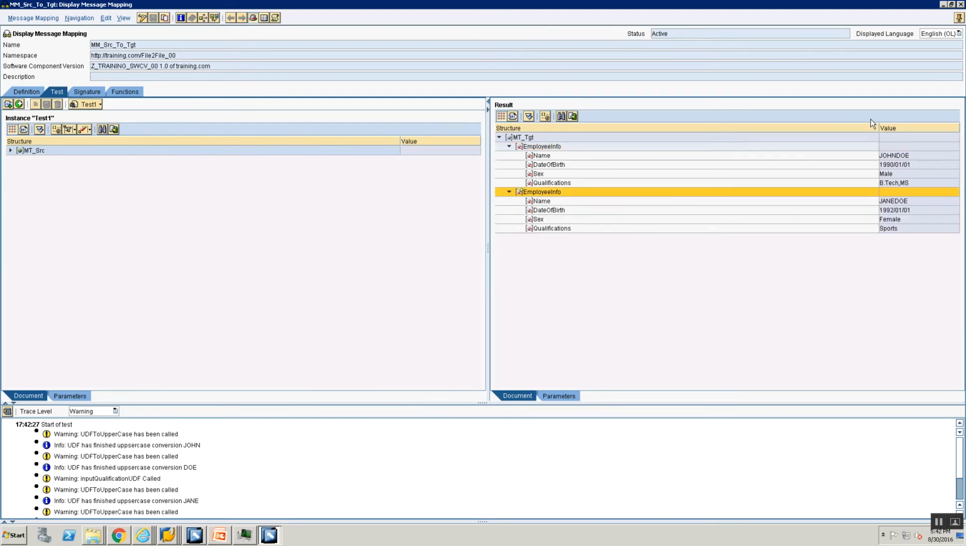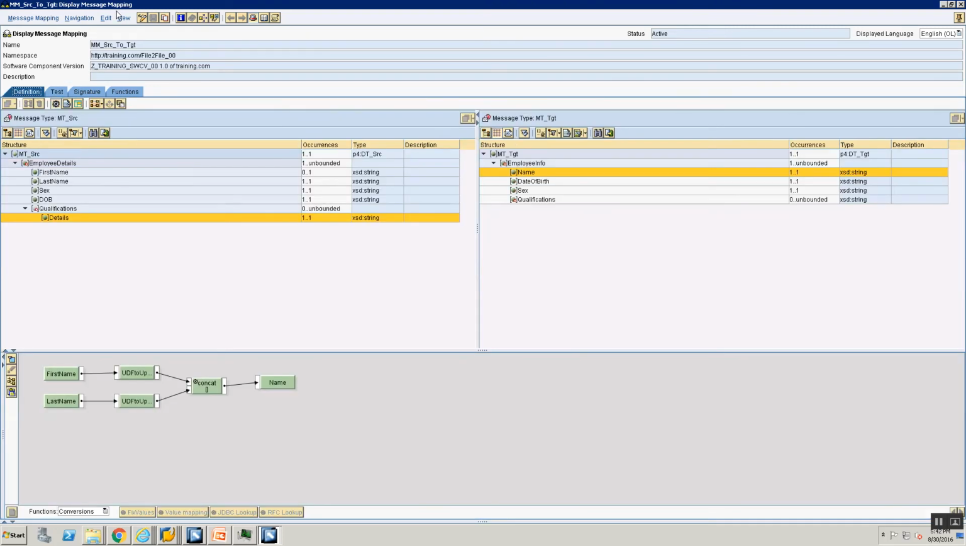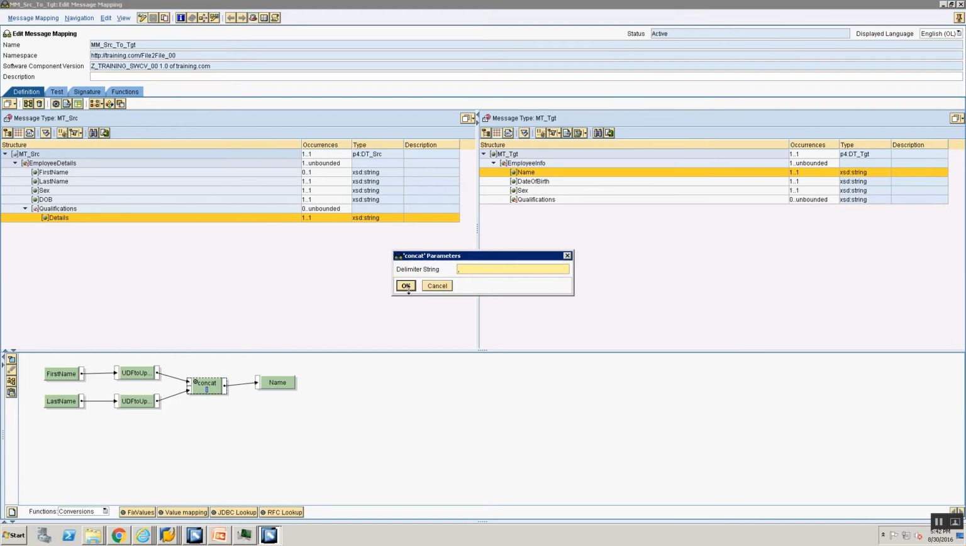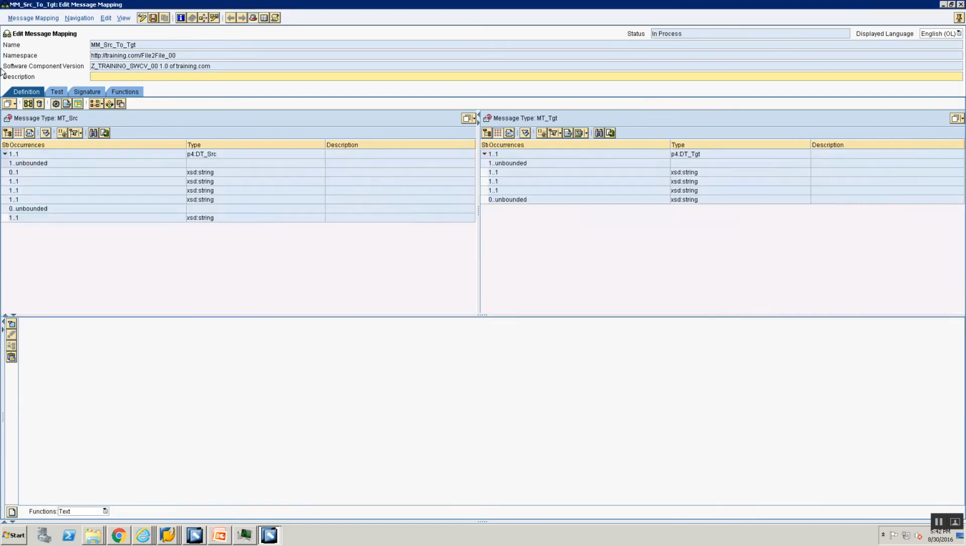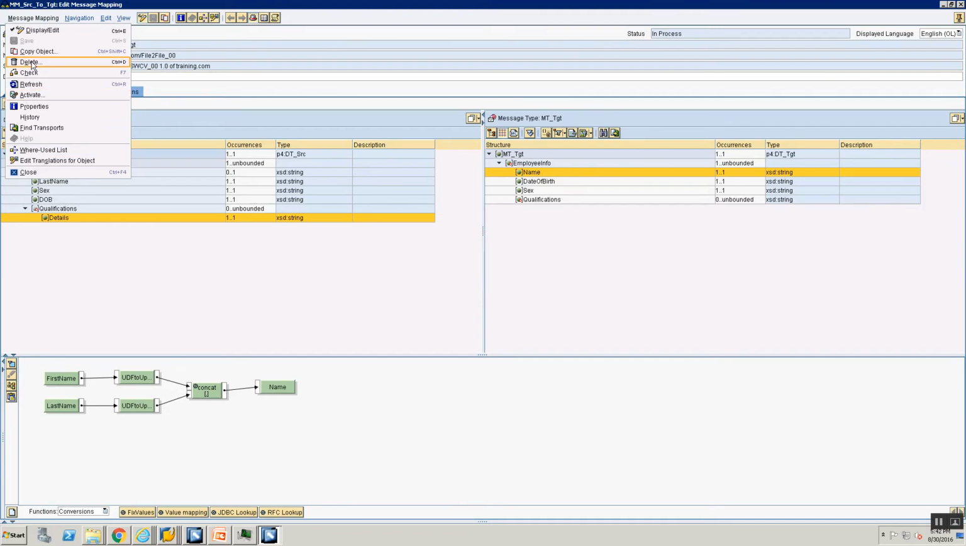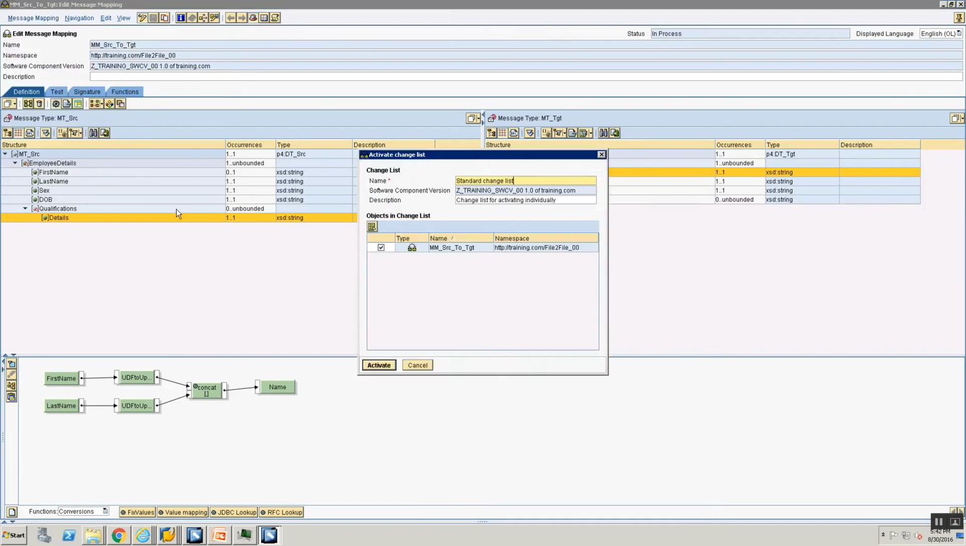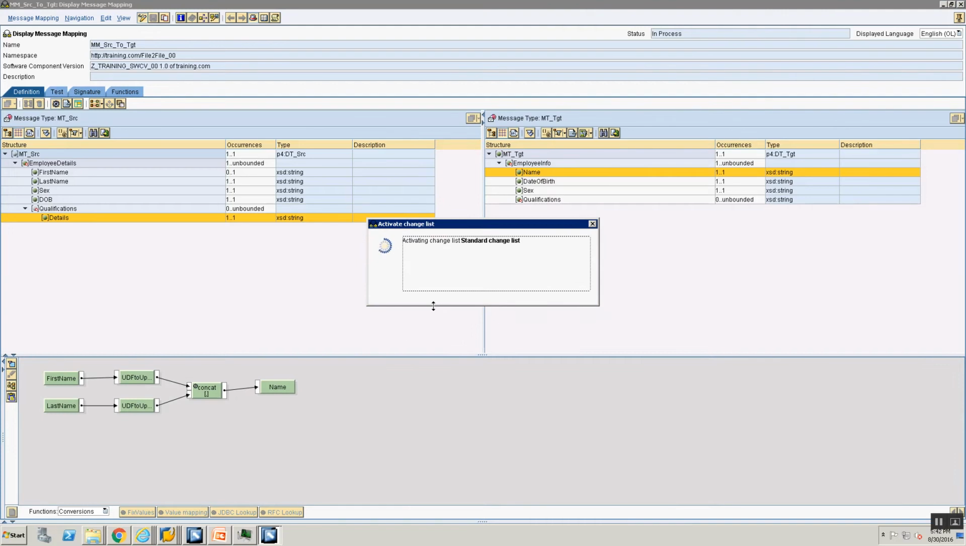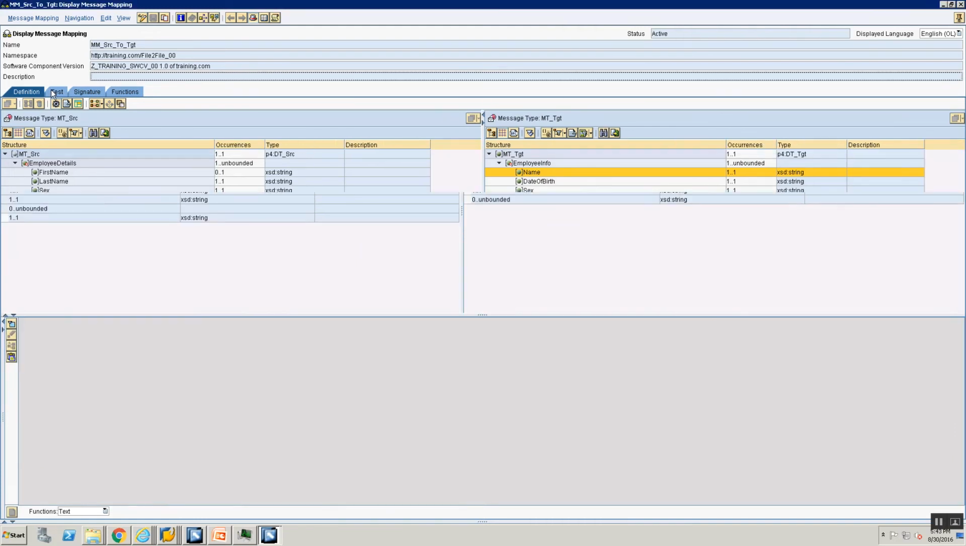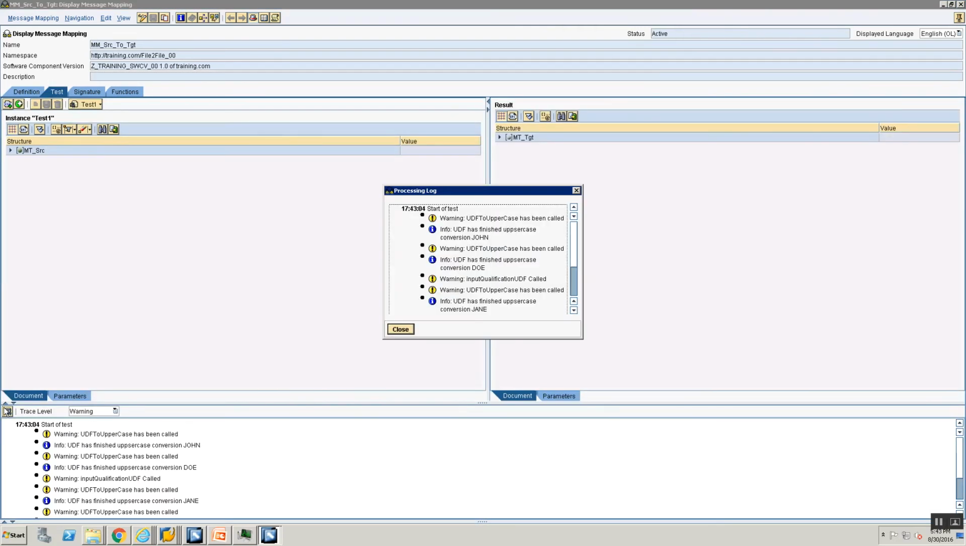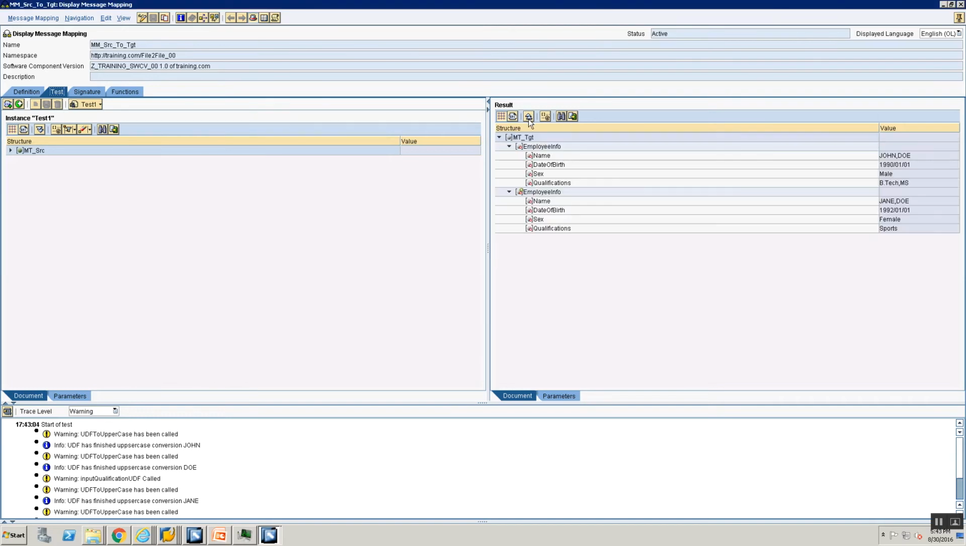Now my business comes to me today and says, hey, when you're doing the concatenation of the first name and the last name, can you concatenate it with a comma? You say, no problem. I go to my mapping and add a comma here. You save your mapping, you activate your mapping, and you tell the business that the changes are done. You test your mapping by executing it, and yes, the mapping is now delimited with a comma.